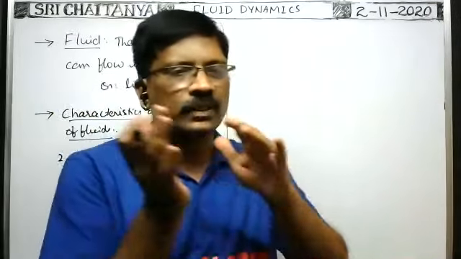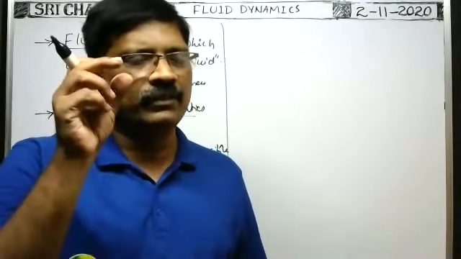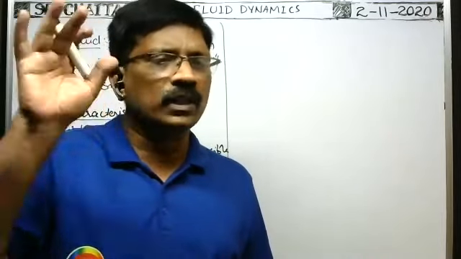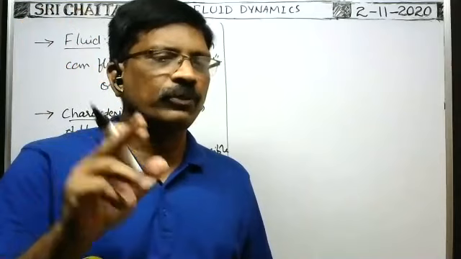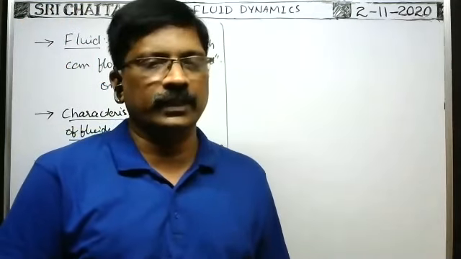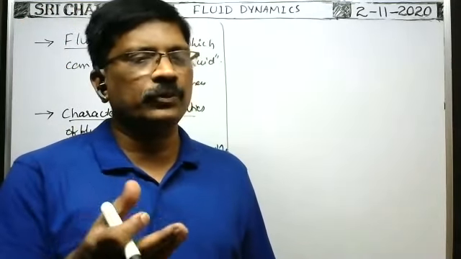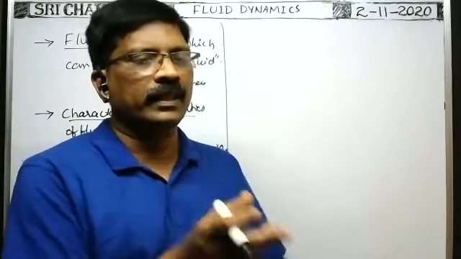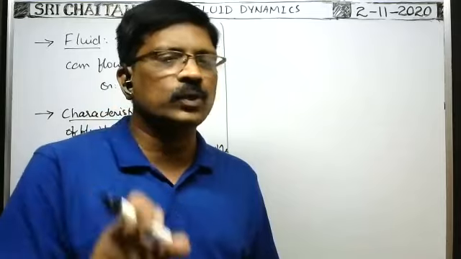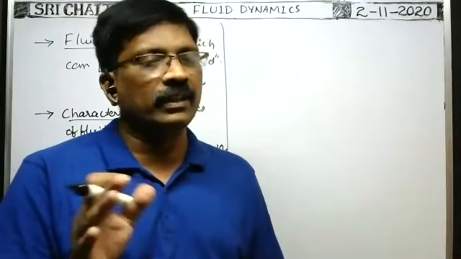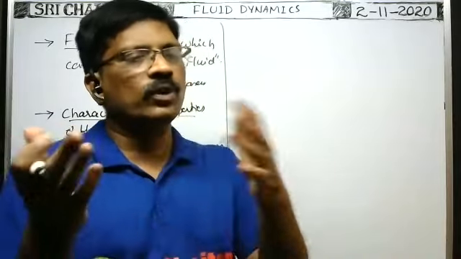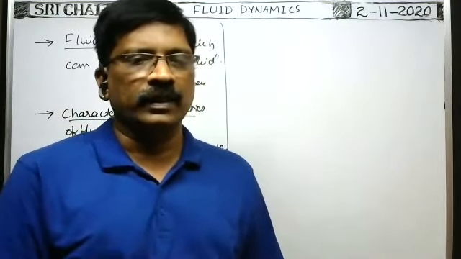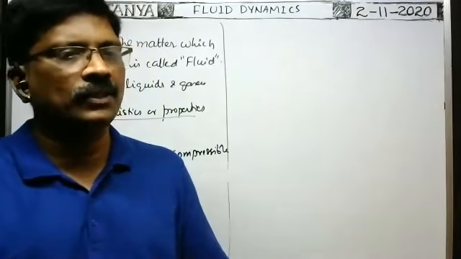Whenever the fluid is flowing through the pipe, if the density of the fluid remains constant throughout the fluid, then such a fluid is called an incompressible fluid. For example, take a liquid or water. Whenever the water flows through the pipe, the density of the water remains constant throughout its volume. There is no considerable change. Even if the water comes out through the pipe with more speed or less speed, the density of the water does not change.